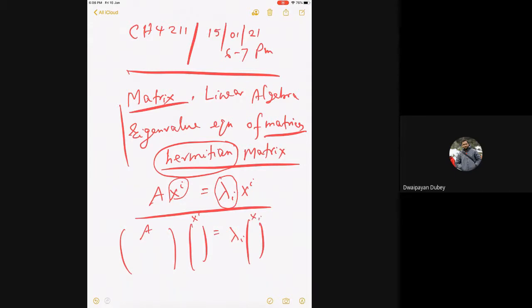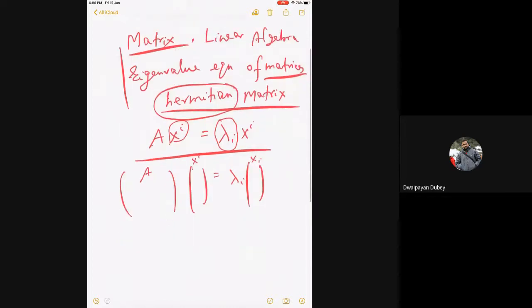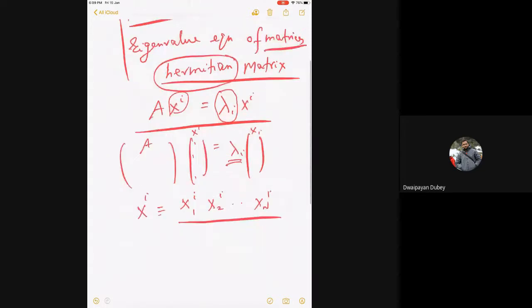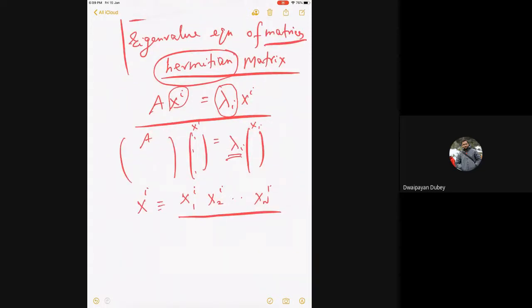So let's say it's an n by n matrix. Then x of I essentially means there are n elements which are written in the following manner: x1I, x2I, up to xnI. This is the ith eigenvector. Then what this theorem says is that not only the lambda is real, the x's are orthonormal.